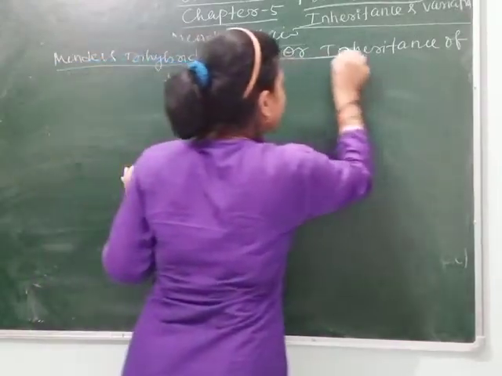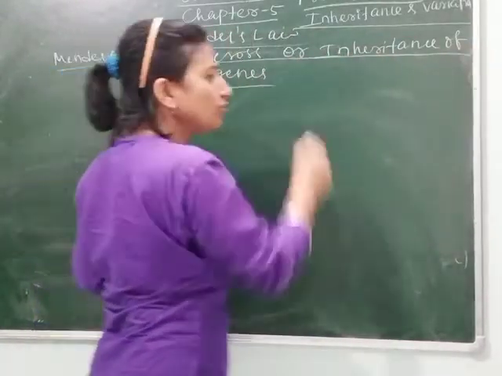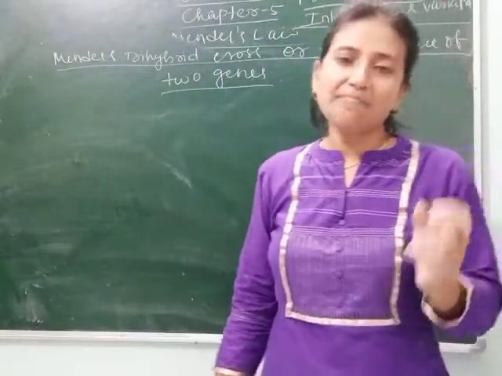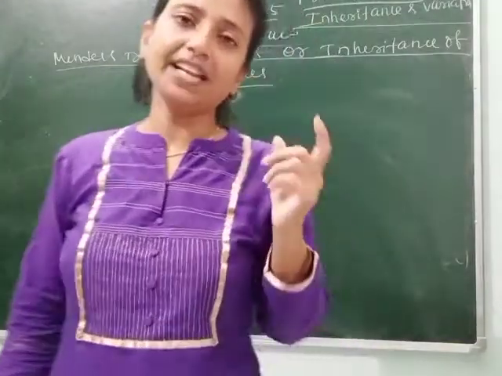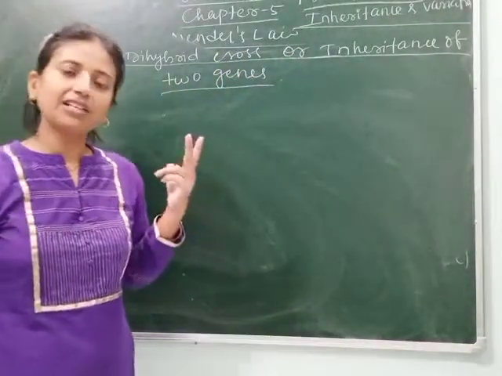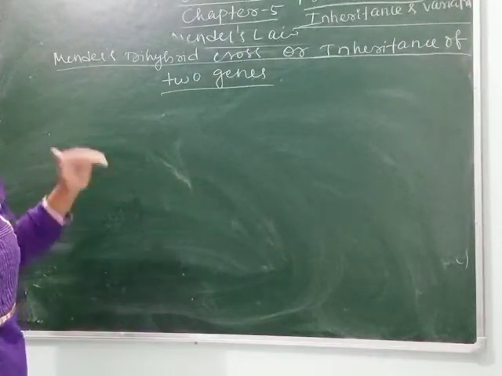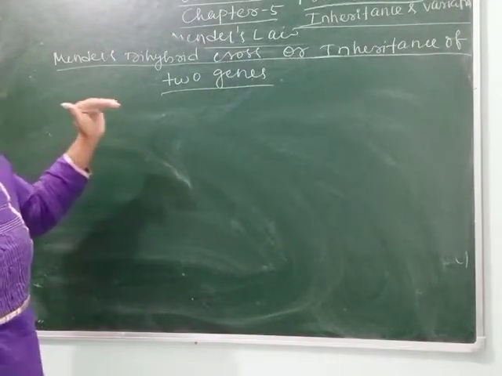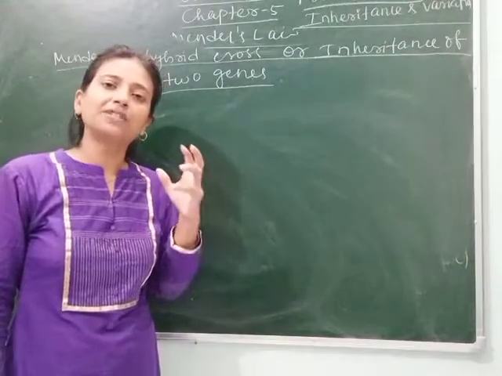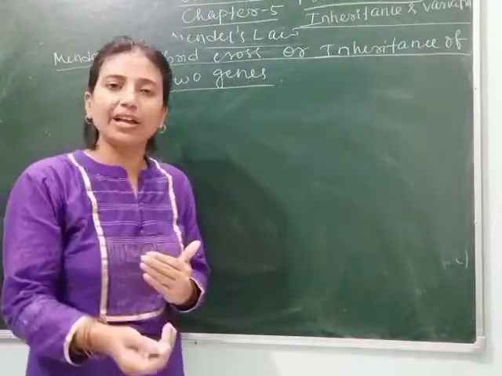So let's understand. As I have told you, on inheritance Mendel gave three laws. One is law of dominance, second one is law of segregation, and third one is law of independent assortment, out of which we have studied law of dominance and law of segregation after Mendel's monohybrid cross.